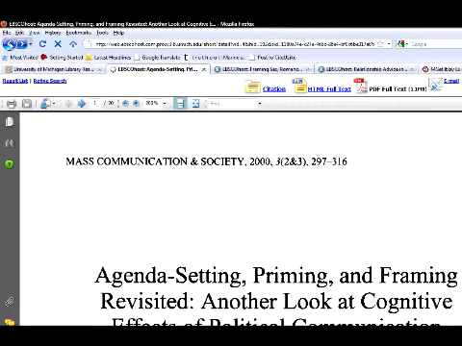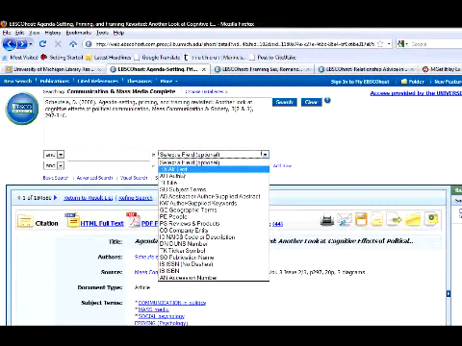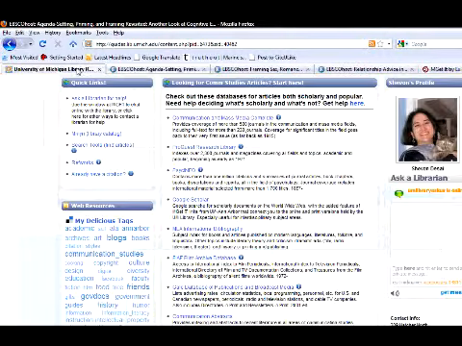Okay. So that's kind of how you can use this Communication and Mass Media Complete. And I do want to show you that there are different ways you can do searches. I just did a very general search, but you can also search for text, various words in text, the author, title, subject terms, author supplied keywords. There's just a million ways to search.